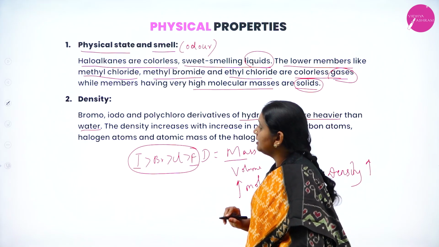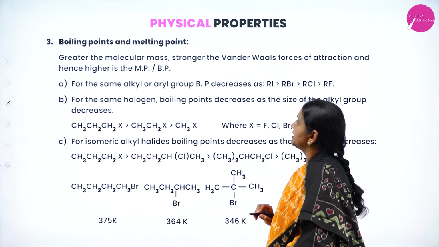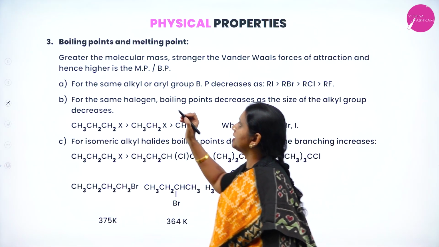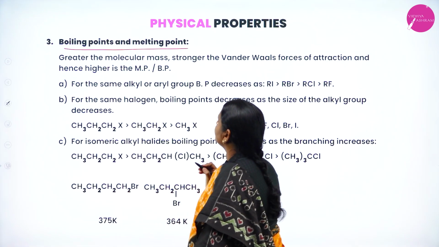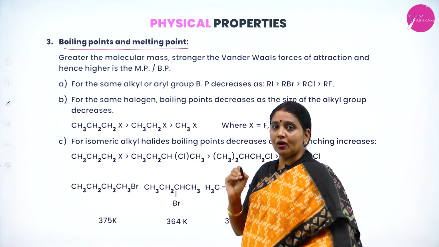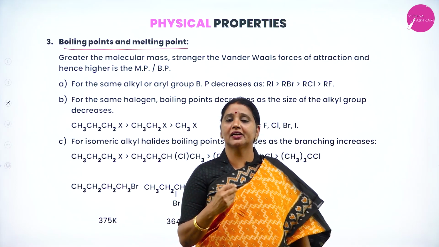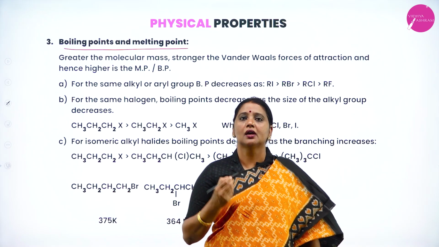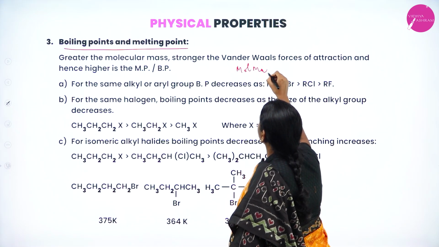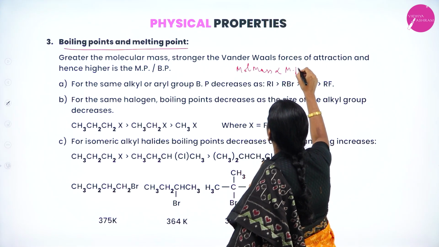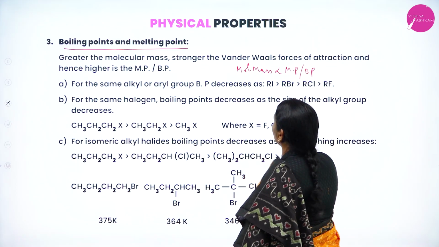Next, the very important topic: boiling point as well as melting point. Boiling point and melting point are related to molecular mass. Molecular mass is directly proportional to boiling point as well as melting point. Why?